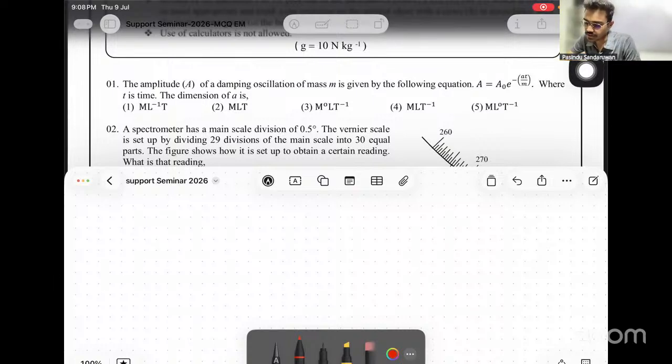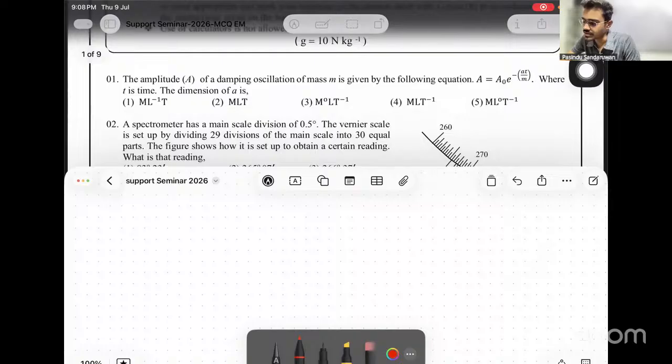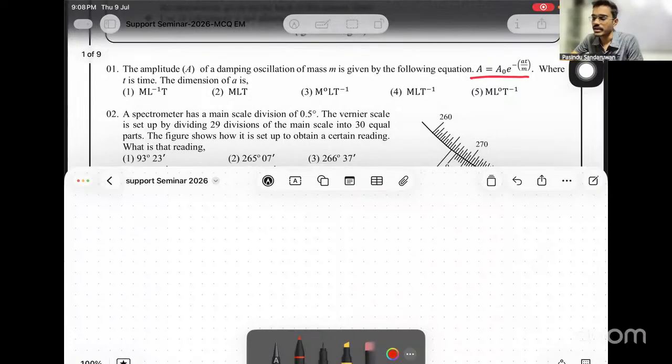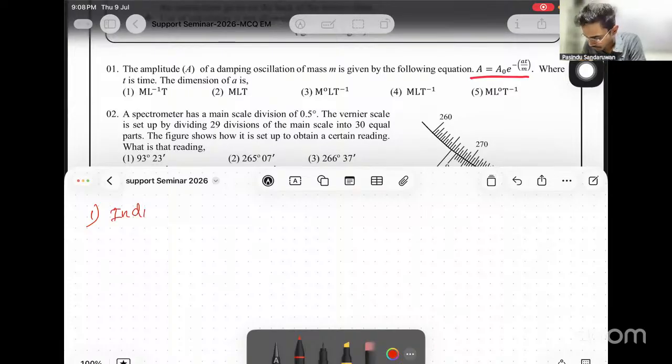The amplitude A of a damping oscillation of mass m is given by the following equation: A equals A naught e to the power minus alpha t over m, where t is time. The dimensions of alpha is? We know indices are dimensionless. That's the logic behind this. Since indices are dimensionless, right?